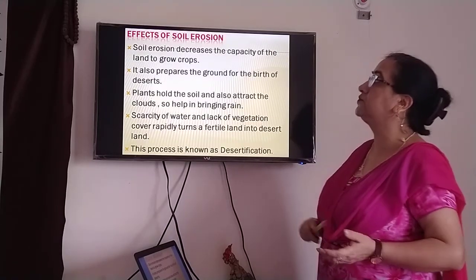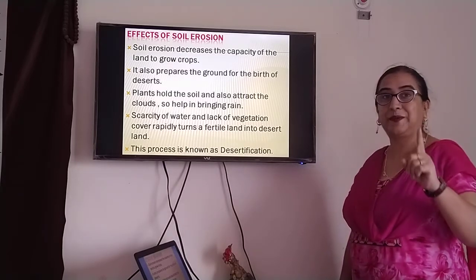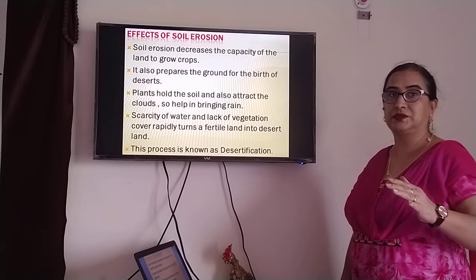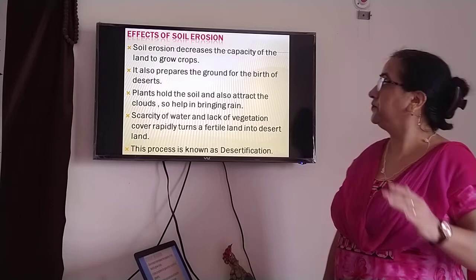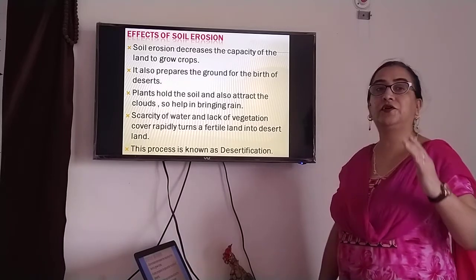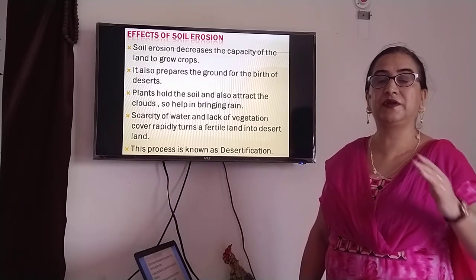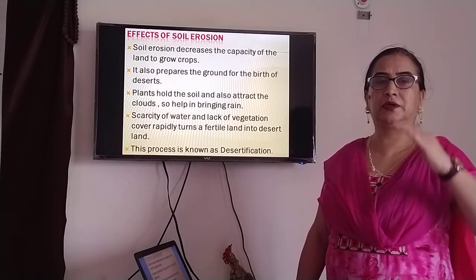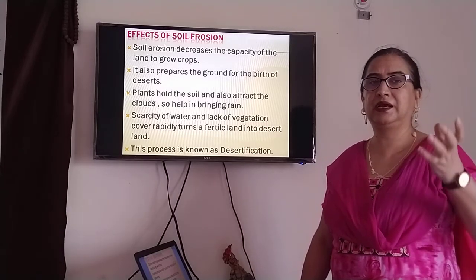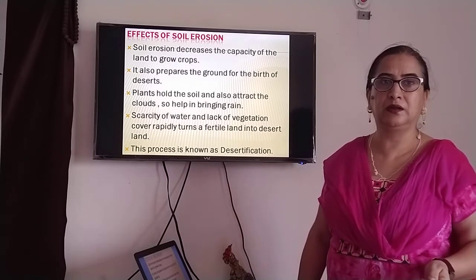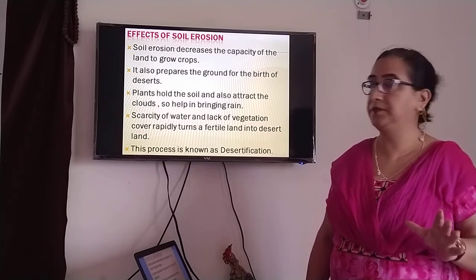Now, effects of soil erosion. First effect, soil erosion decreases the capacity of the land to grow crops. Why so? Because the fertile layer of the soil is lost. It also prepares the ground for the birth of deserts. Deserts are barren lands where no vegetation is possible, because slowly topsoil gets washed away. And a day comes when the land becomes barren. Nothing is possible at that time. We can't grow anything over there.